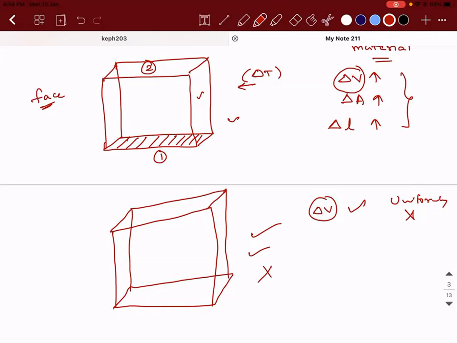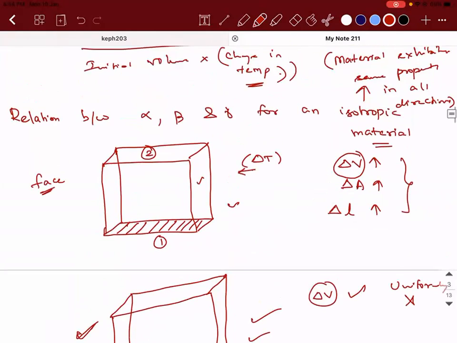Sir, but if we keep on heating, then after a point, it will become uniform, right? No, uniform in the sense, if you keep on heating, I don't want a place where this kind of scenario is occurring. That kind of material is anisotropic. I'm not concerned about it. I'm concerned only about isotropic.